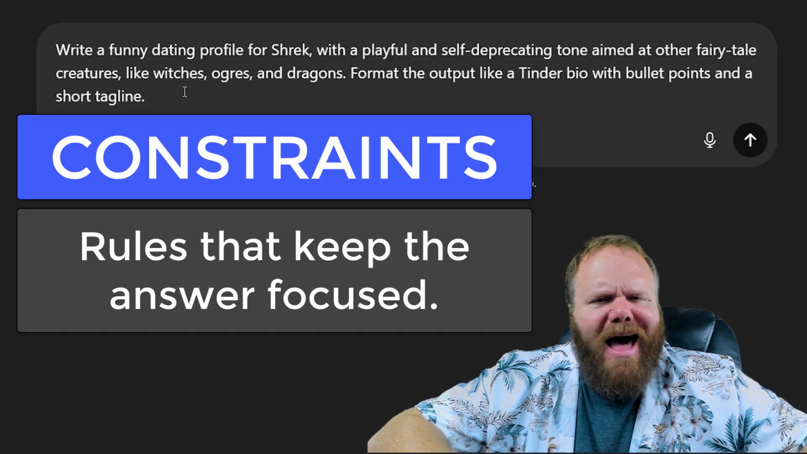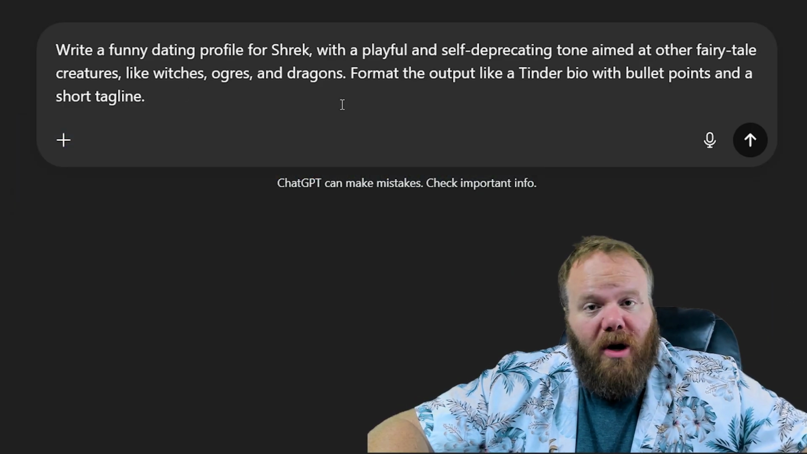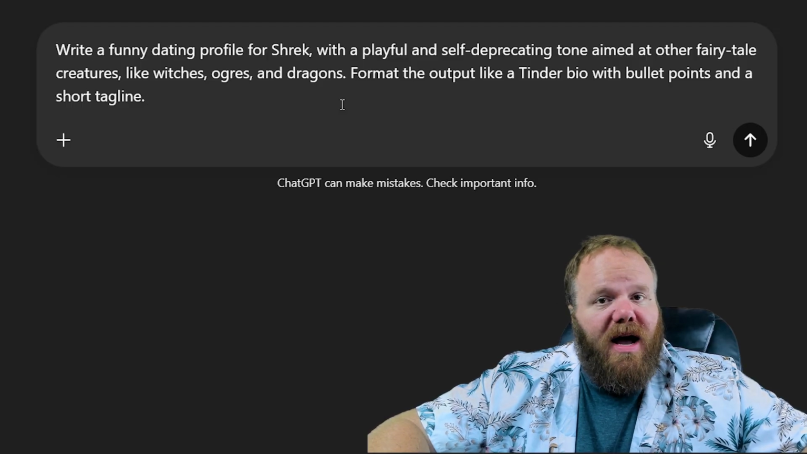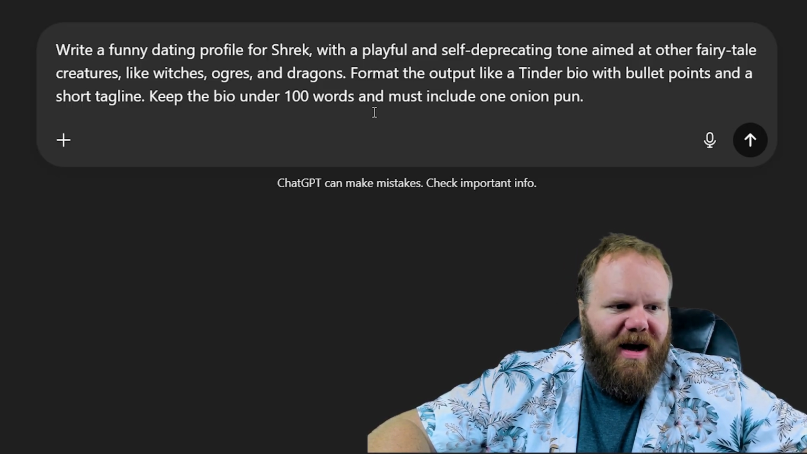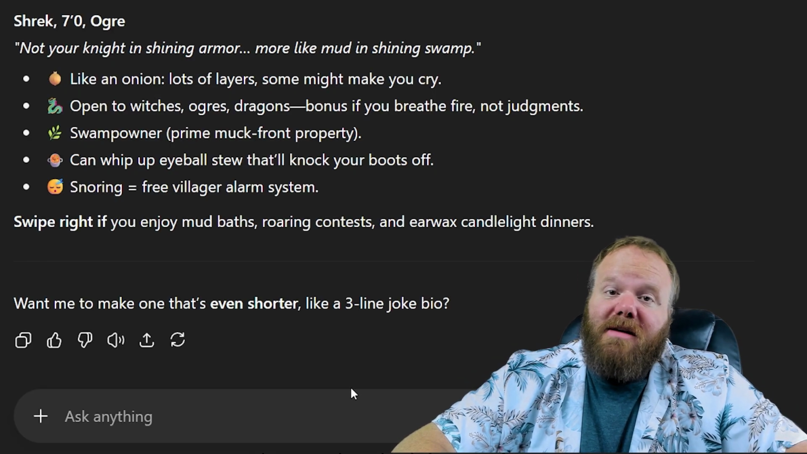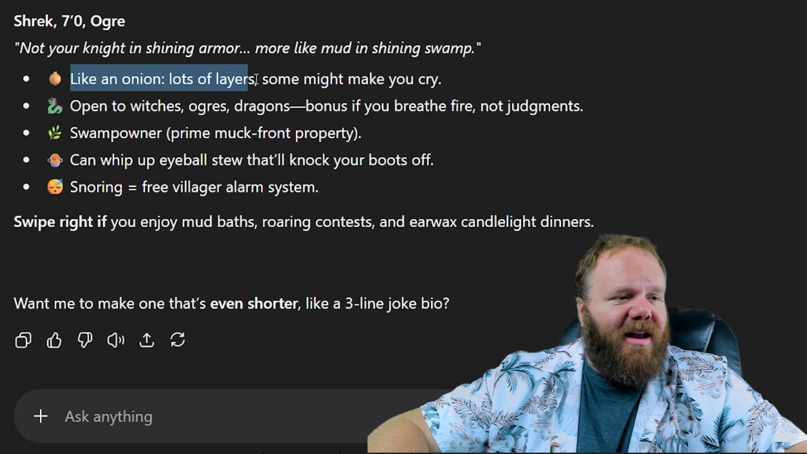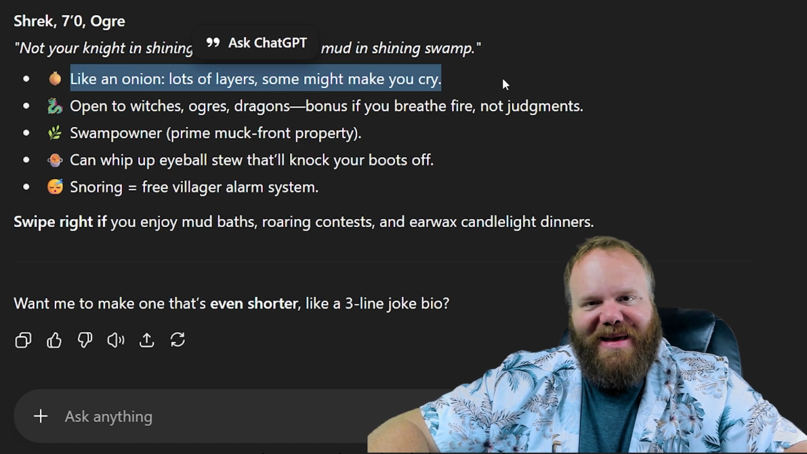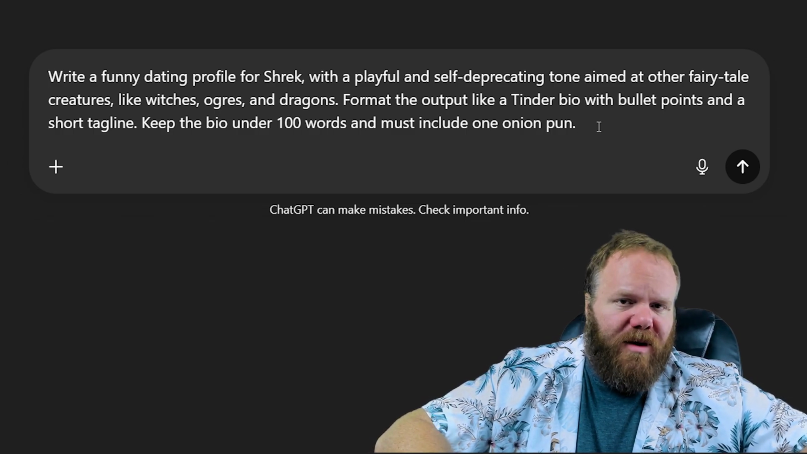Constraints stop AI from rambling and make sure that it hits specific points. So here's the same prompt again, but this time we're going to say, keep the bio under 100 words and must include one onion pun. And there you have it, a much shorter response, and indeed, Shrek is like an onion. Lots of layers, and some might make you cry. But there is still room for improvement here.